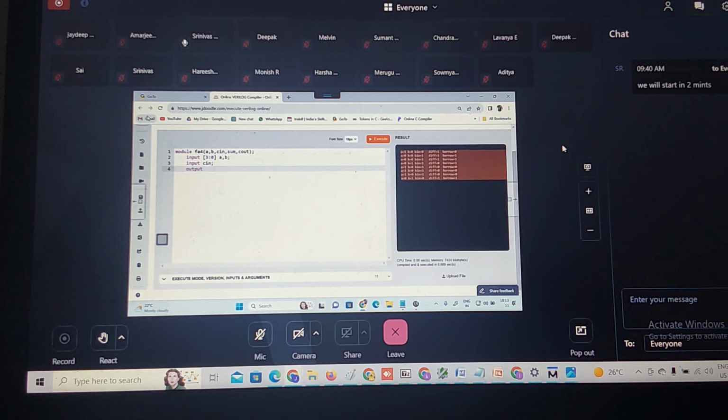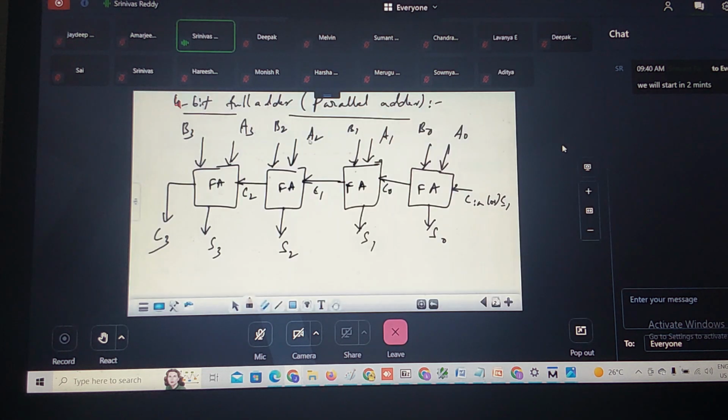Outputs are what? Sum is 3 down to 0. You can see in this diagram, you need A0, A1, A2, A3, B0, B1, B2, B3, and C is a single bit. These are nothing but a wire data type now. C0, C1, C2, C3 are what? It is an interconnection between the circuit. I can consider C0, C1, C2 as wire data types. C3 is nothing but C out. This is not a wire data type. C3 is nothing but a C out.